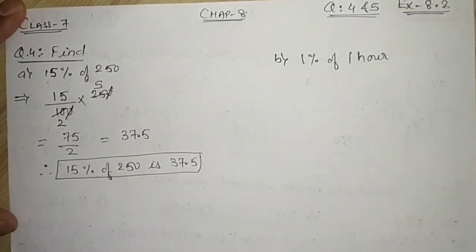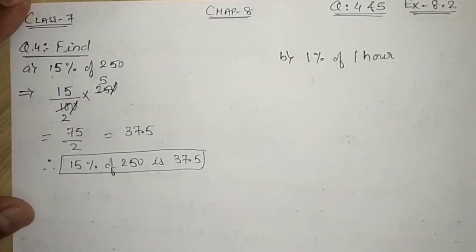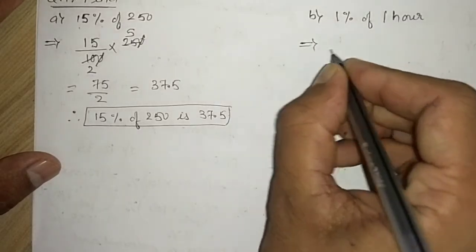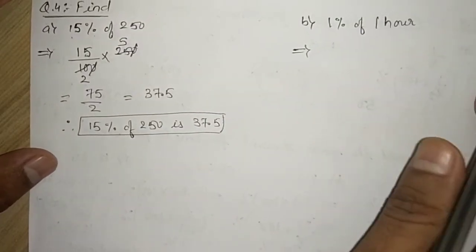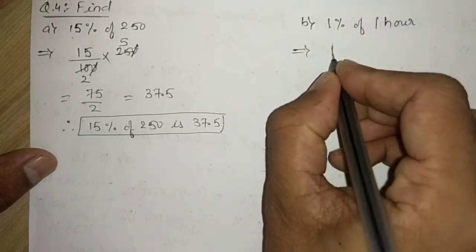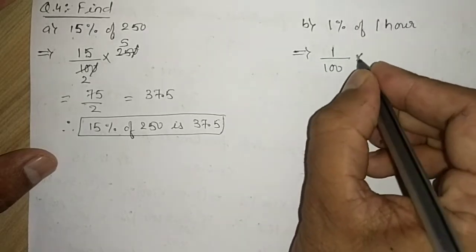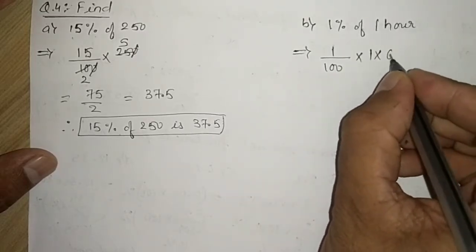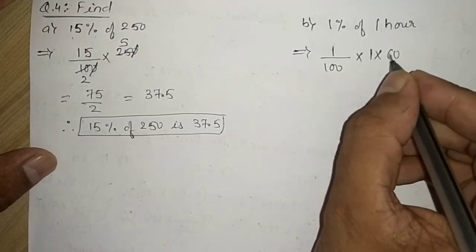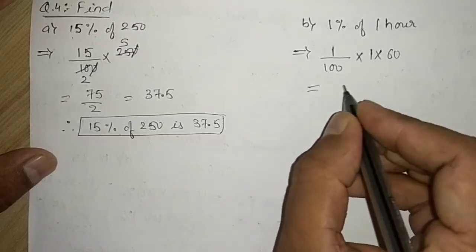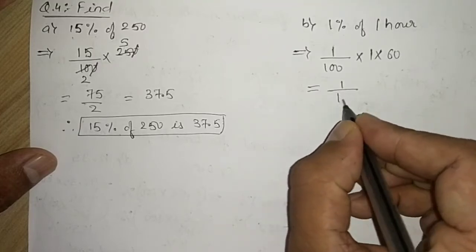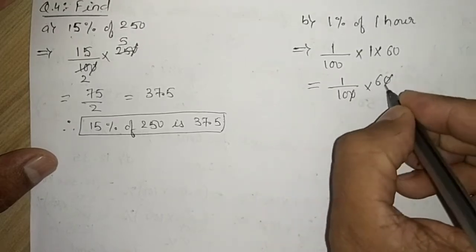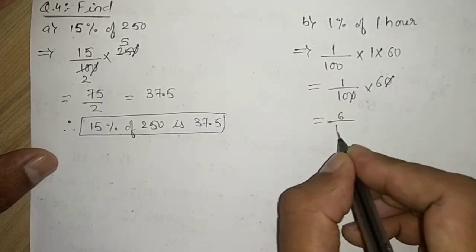Hope you all are getting it. Now moving further, they told in second part 1% of 1 hour. 1% of 1 hour will be 1 divided by 100 into 1 hour. And 1 hour, can I write 1 into 60 minutes? 1 hour consists of 60 minutes, right? So by calculation it will become 1 upon 100 into 60. 0 will cancel out, so I will get 6 divided by 10.